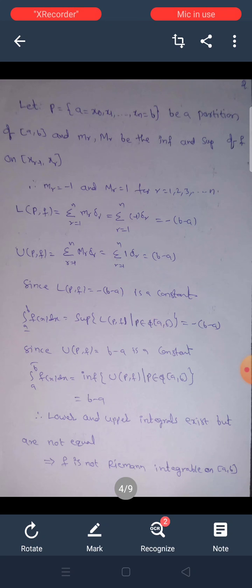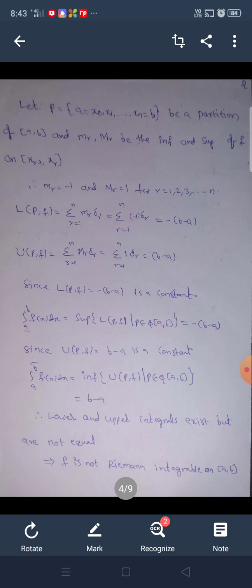Since U(p, f) is equal to b minus a, a constant, now we have to find the upper integral from a to b of f(x) dx. The upper integral is equal to the infimum of U(p, f) such that p belongs to the set of partitions of the closed interval [a, b], which is the infimum of b minus a, equal to b minus a.